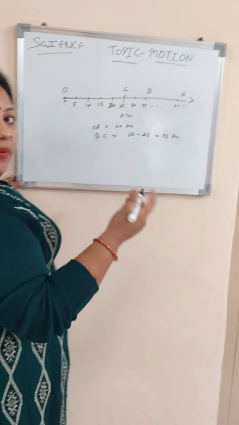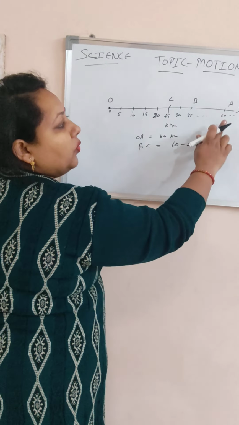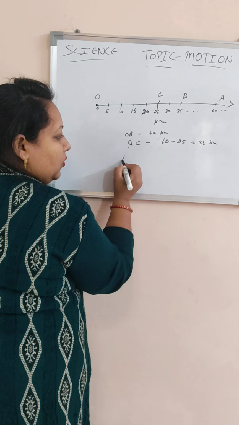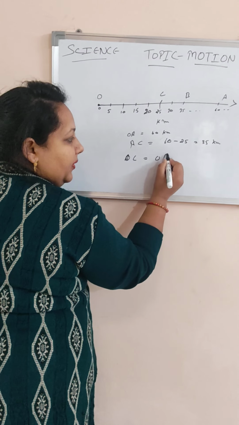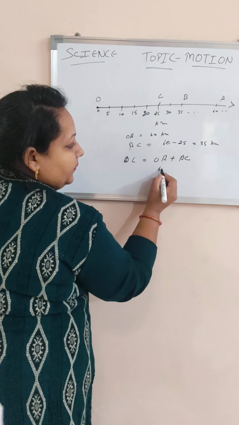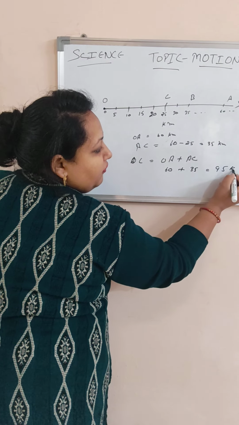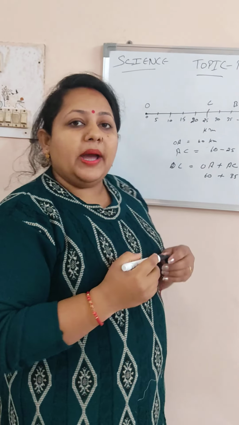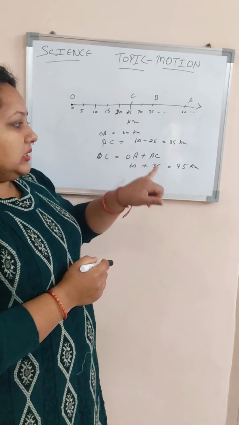Now let us talk about the total distance covered by the object from O to A and back to the point C, which is OA plus AC, and this is 60 plus 35, equal to 95 kilometers. So the total distance covered by the object to reach point C through point A is 95 kilometers.